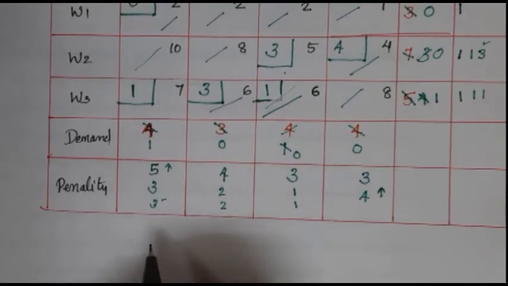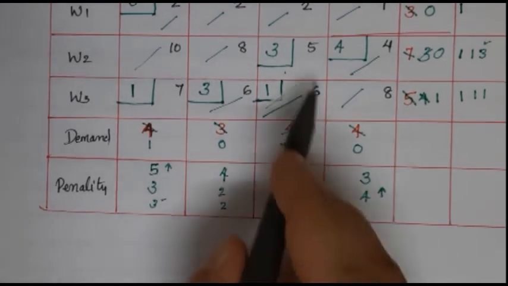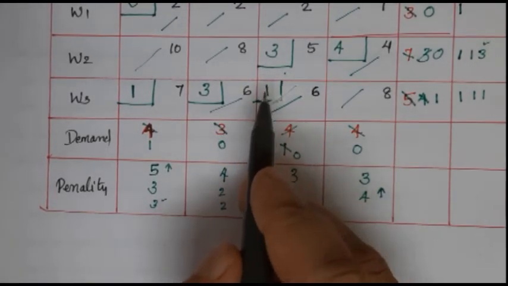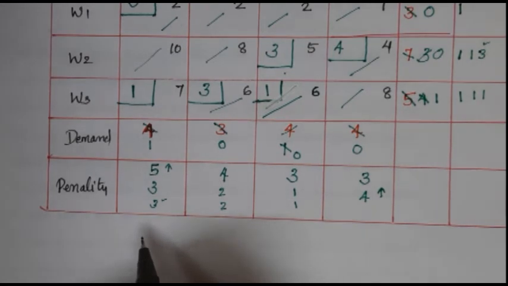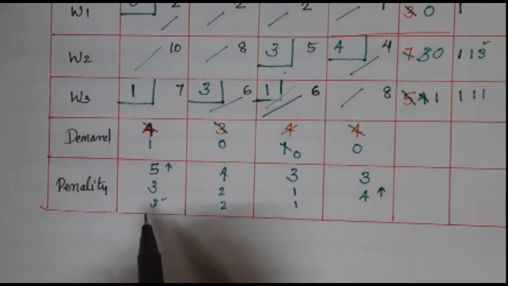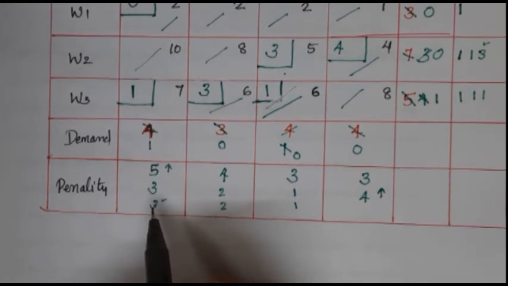Now let's calculate the cost associated with this allocation. To find the same, add all the products of all allocated cell values and the cost of the respective cell.